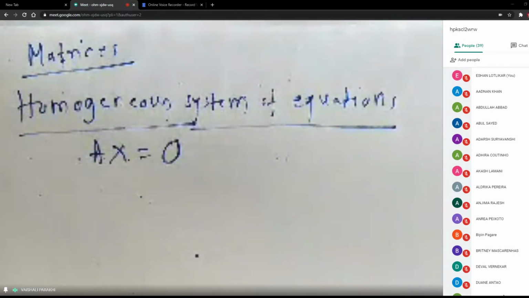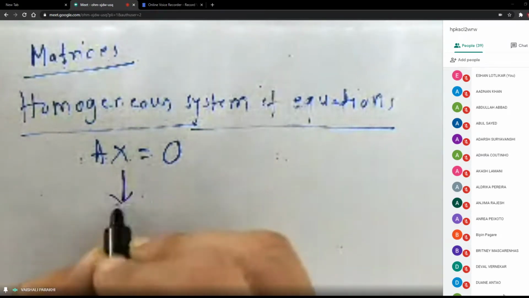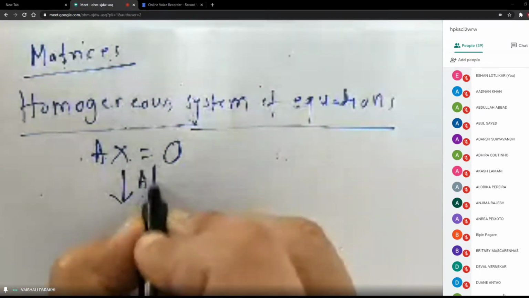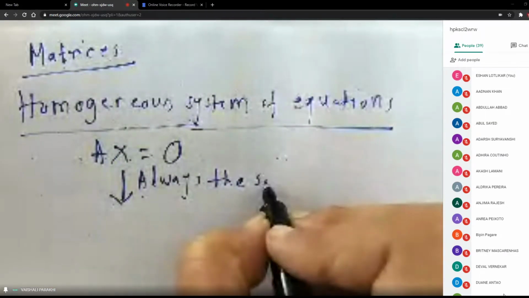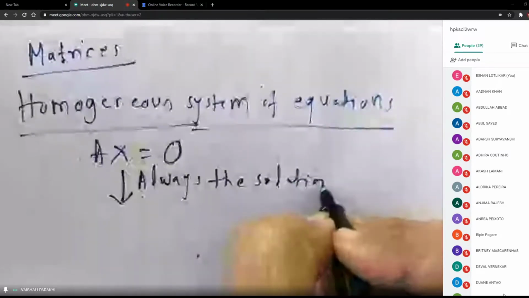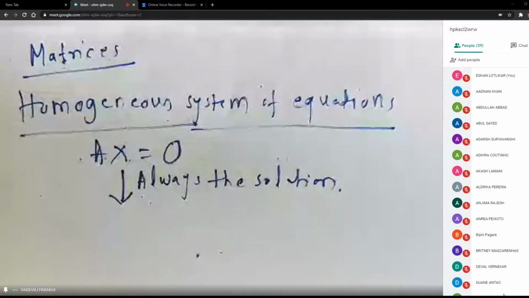Now, if you remember, for non-homogeneous system of equations, I had given you one tree to remember, right? How to go about this. Now, one more thing you remember: this system has always a solution. Okay? So, there is no case of inconsistency here.